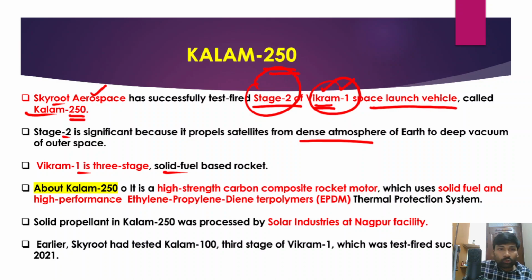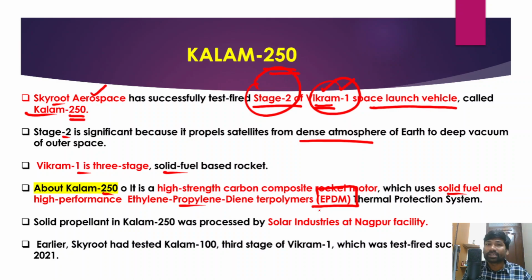And when we talk about Kalam 250, it is a high strength carbon composite rocket motor, and that uses solid fuel, as we have already discussed, and it also uses a very high performance ethylene propylene diene terpolymer, which is also known as EPDM, as thermal protection system, because remember that it has to go to outer space, right?